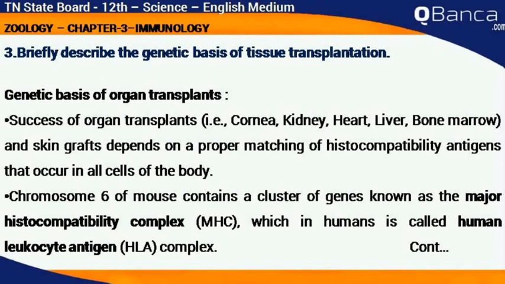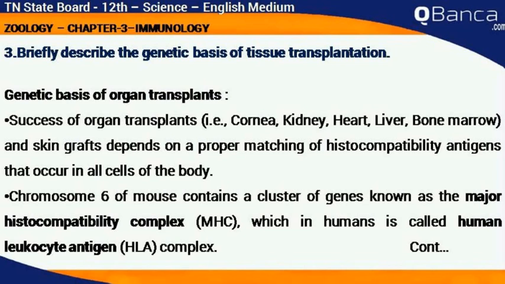Describe the genetic basis of tissue transplantation. The genetic basis of organ transplants: the success of organ transplants and skin grafts depends on a proper matching of histocompatibility antigens that occur in all cells of the body. Chromosome 6 of mouse contains a cluster of genes known as the major histocompatibility complex, which in humans is called